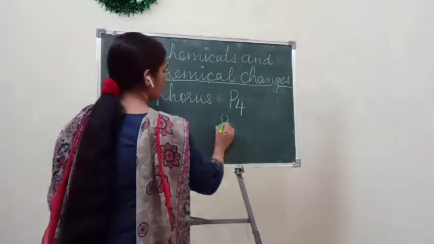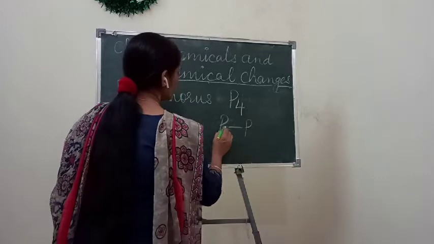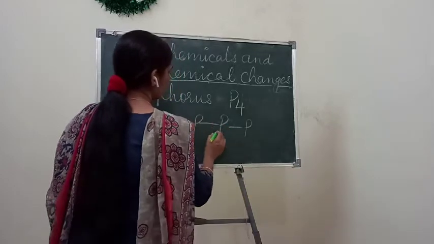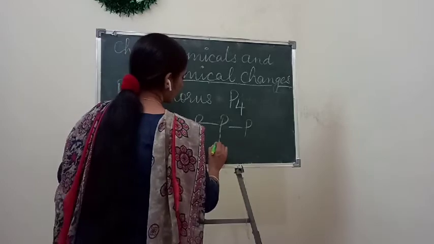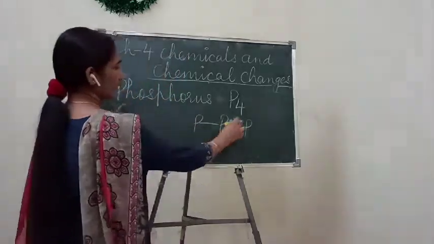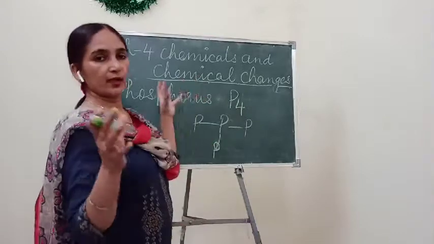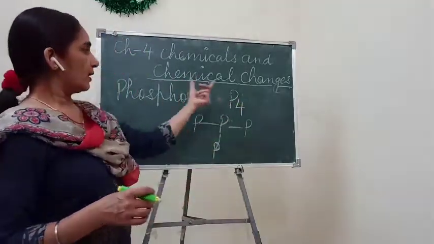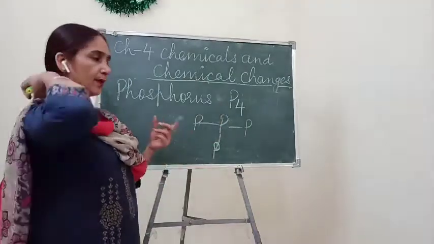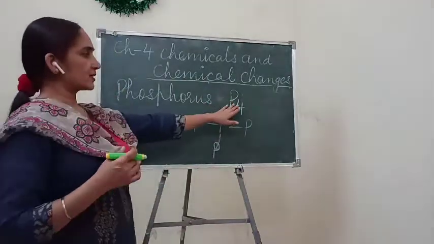In this way, 1, 2, 3, and one more. When 4 atoms combine together in this way, then only they make 1 molecule. Okay, so it always exists as P4.